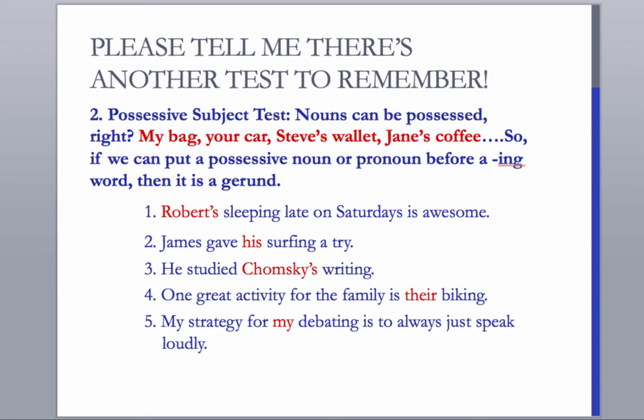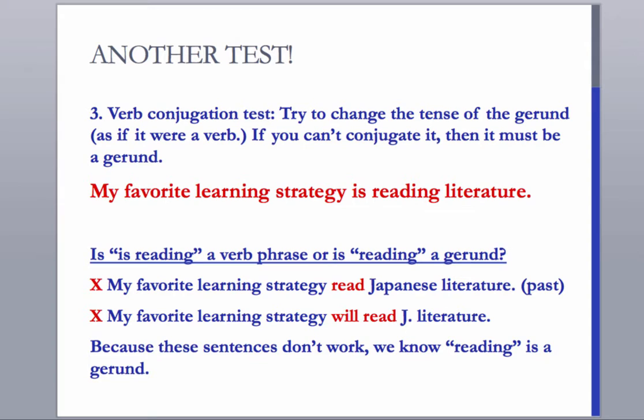We have said that verbs inflect for tense, right? So I smile, I laugh, but in the past we say smiled or laughed. In the future, I will smile, I will laugh. But nouns do not do that, right? So here we have an example. My favorite learning strategy is reading literature. So the question is, in this example, is reading a gerund or is it a verb?